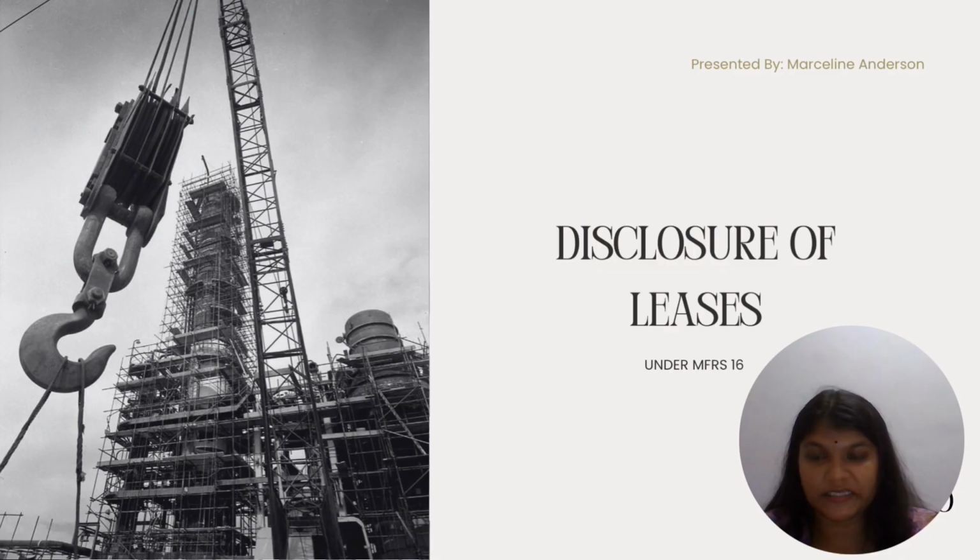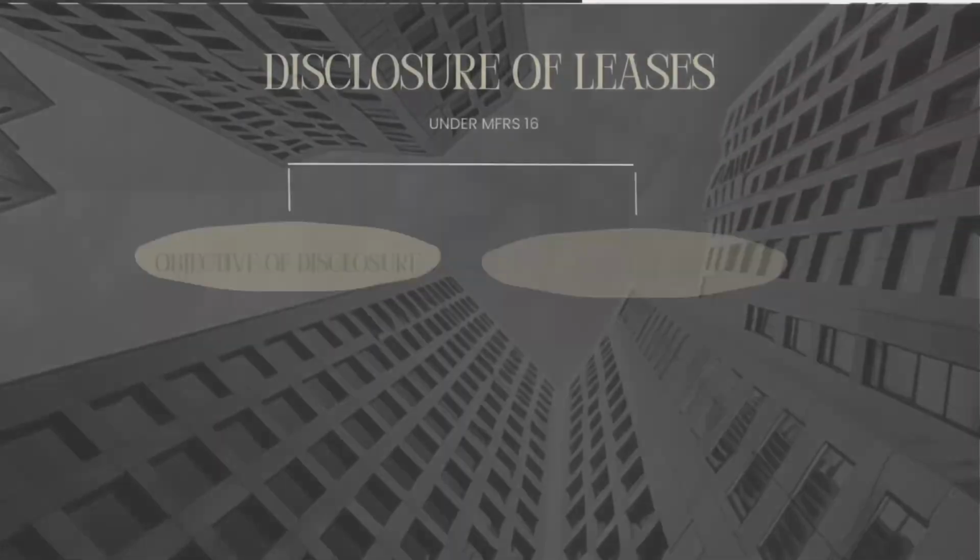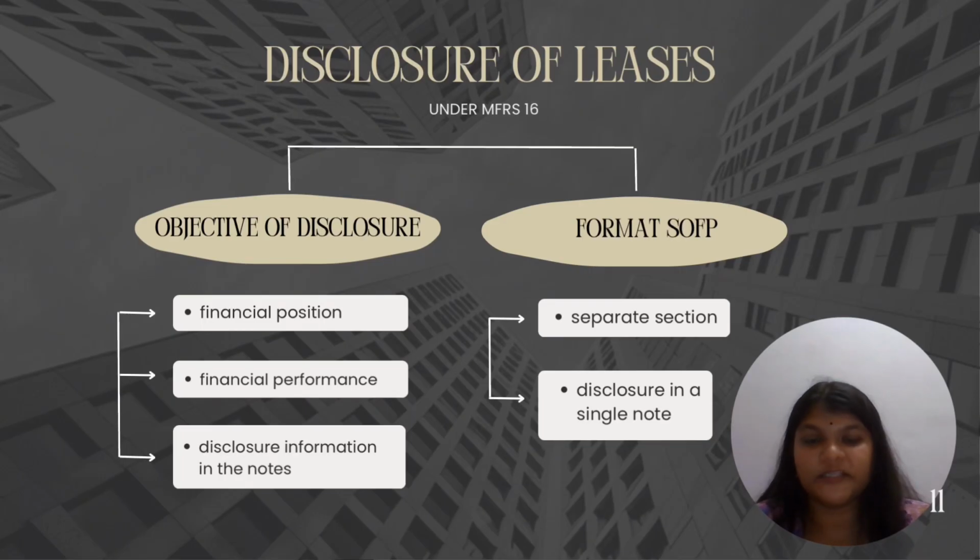Today I'm going to be presenting about disclosure of lease under MFRS 16. So the objective of disclosure is financial position. Disclosure shows how lease affects the assets and liabilities of an entity. For example, recognition of right of use asset and lease liability in the statement of financial position. Users can understand the company's obligation and ownership rights from leases.